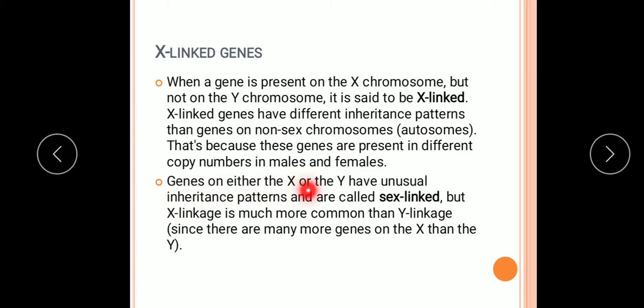Genes on either the X or the Y have unusual inheritance patterns and are called sex-linked. Sex-linked inheritance means inheritance of the genes present on X and Y chromosomes, which are the sex chromosomes. But X linkage is much more common than Y linkage, since there are many more genes on the X than the Y.